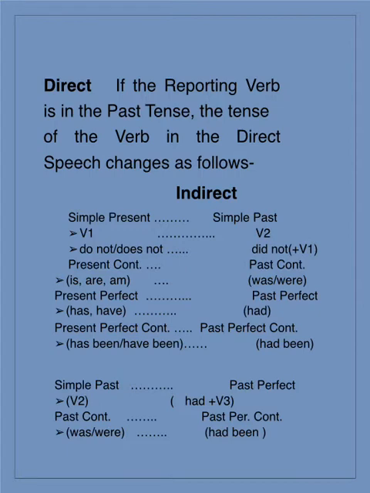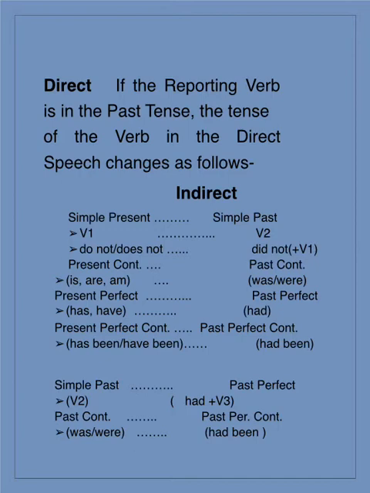Now, simple present tense, as you all know, it is indicated with the help of first form of verb. So whenever it is first form of verb in simple present tense in direct speech, in order to change direct speech into indirect speech, we will transform that first form of verb into second form of verb. But in case of negative sentences, the helping verbs do and does are used. So if at all do not or does not are there in direct form, that will be transformed into did not, and you must remember that did is followed by first form of verb.